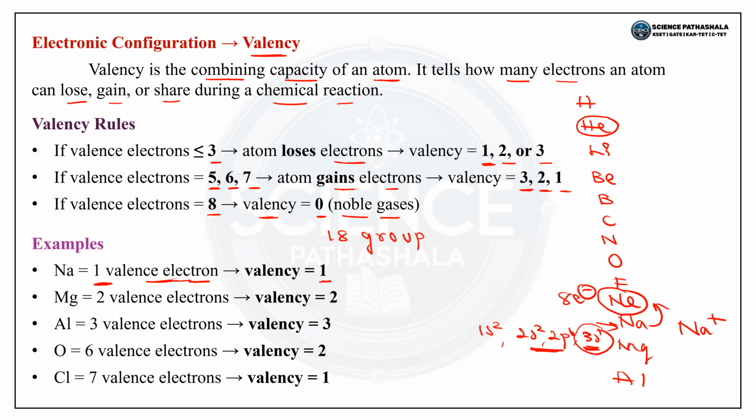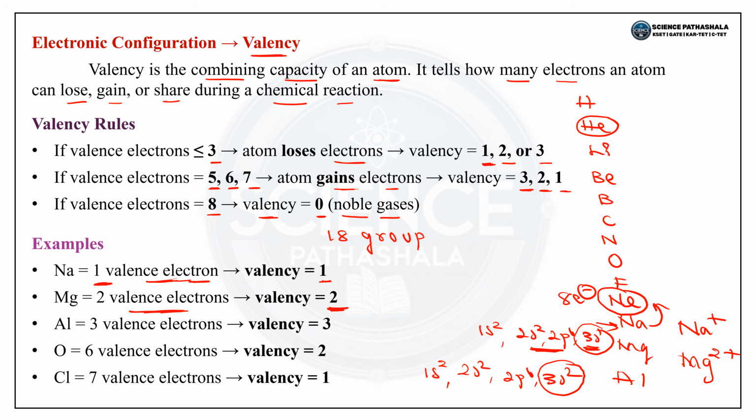So magnesium, what is the electronic configuration? 1s2, 2s2, 2p6, 3s2. In the outermost shell magnesium carries 2 electrons, meaning it has 2 valence electrons. If it wants to become stable, what should it do? It should lose 2 electrons. If magnesium loses 2 electrons, it becomes Mg2 plus. So if it loses 2 electrons, the valency will be 2.